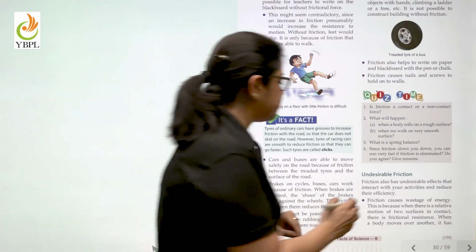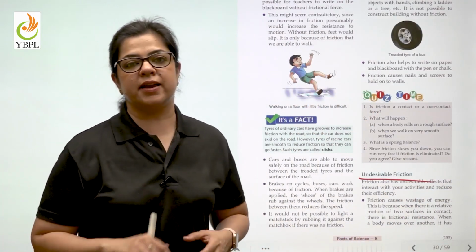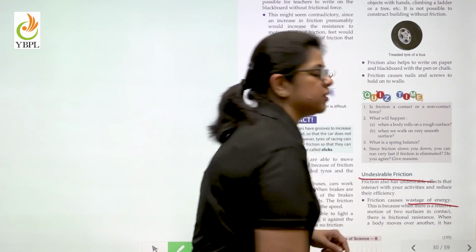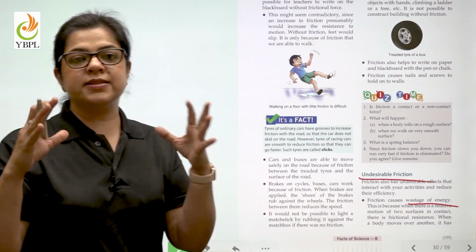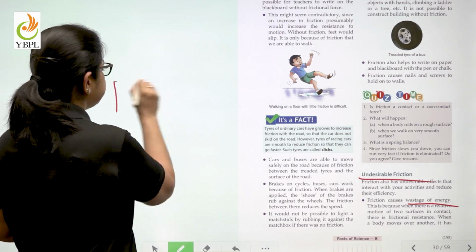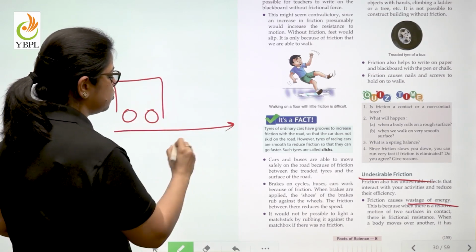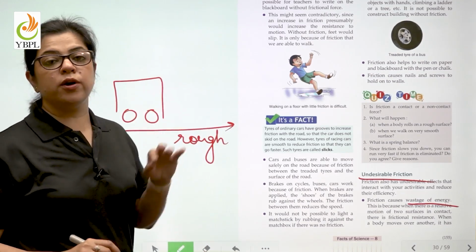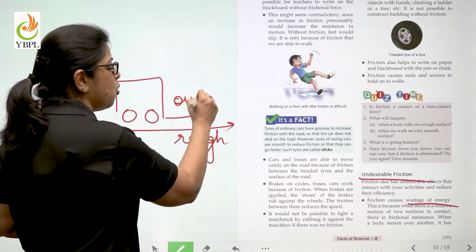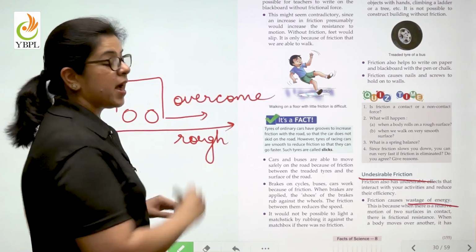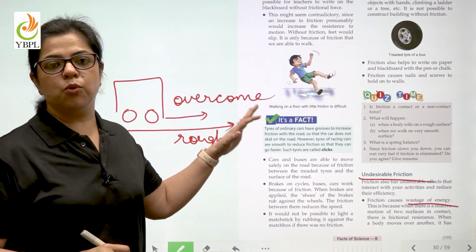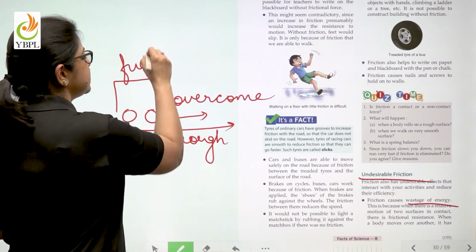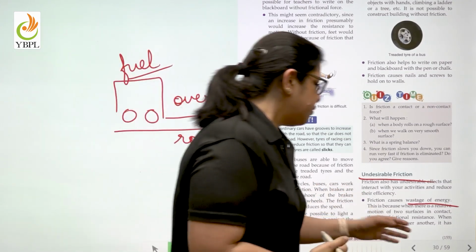Now coming to the point where we know that friction is undesirable. Why is friction undesirable? Friction causes wastage of energy. You can understand this through an example. For example, there is a bus here that is trying to move on a rough road. What is it using its fuel for? It is using its fuel to overcome the friction. And on a rough road, it is going to be a lot more than on a smooth road. So the fuel is unnecessarily being used to overcome friction.